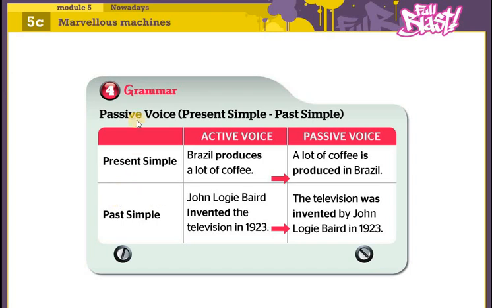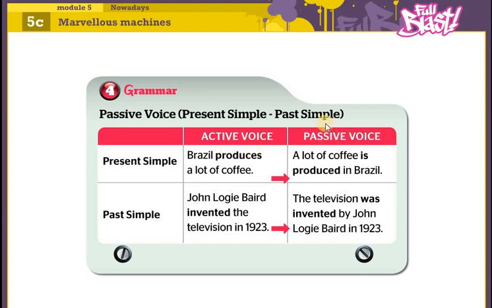For example, in the present tense, active voice, which is the source of the passive voice: Brazil produces a lot of coffee. In the active voice, usually the focus is on the doer of the verb, Brazil produces, the one who does the verb.